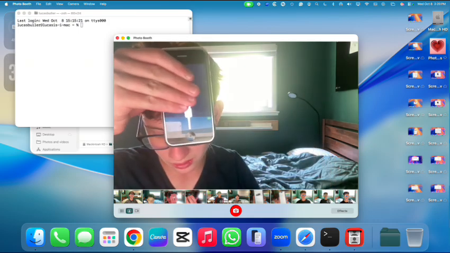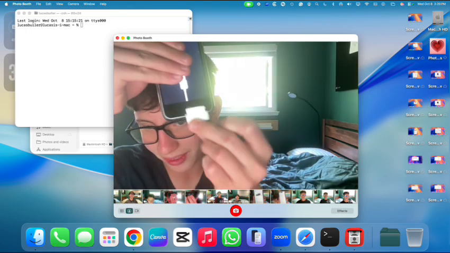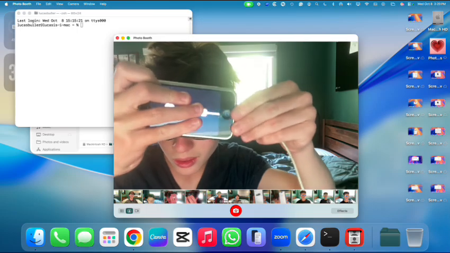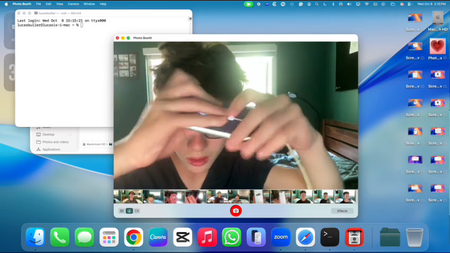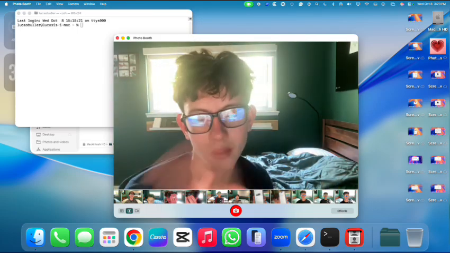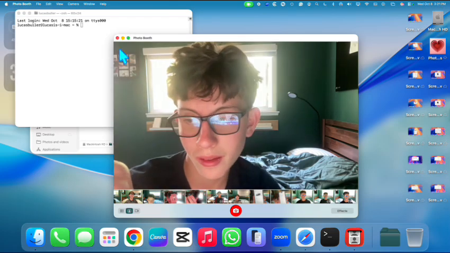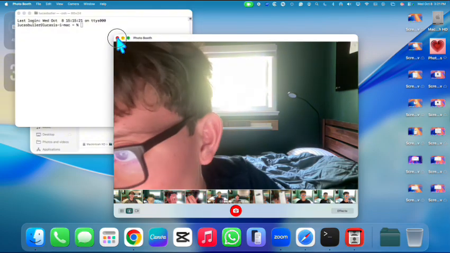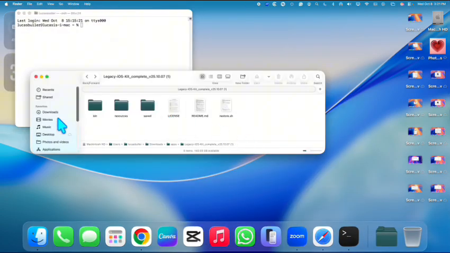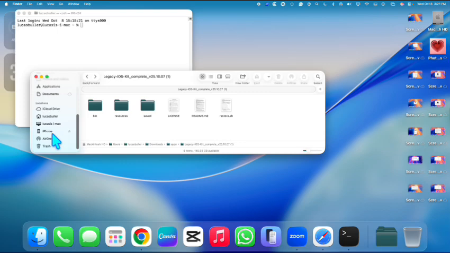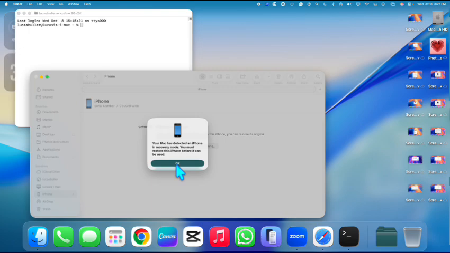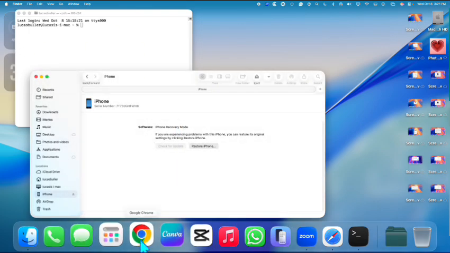So let's get started. Set the phone down next to the Mac. Okay, let's see here. Does the phone get detected? Yep, it's right there. You see? iPhone. Right, so what we're going to do now is open up the Legacy iOS Kit.